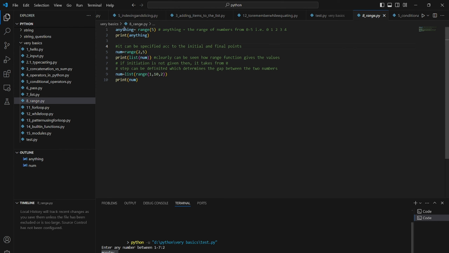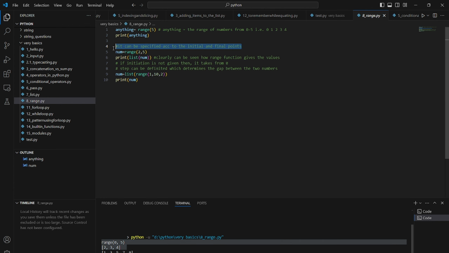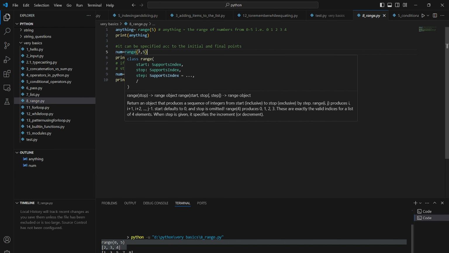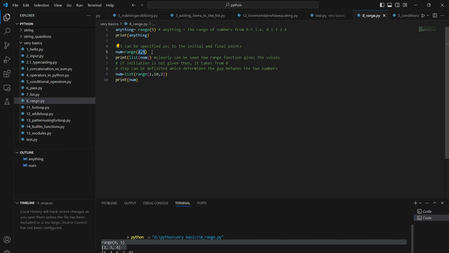If I take anything equal to range 5 and print it, it will print in the form of range, but we can use it in loops very well. It can be specified according to the initial and final points, so we can take a range starting from any point and ending at any point.